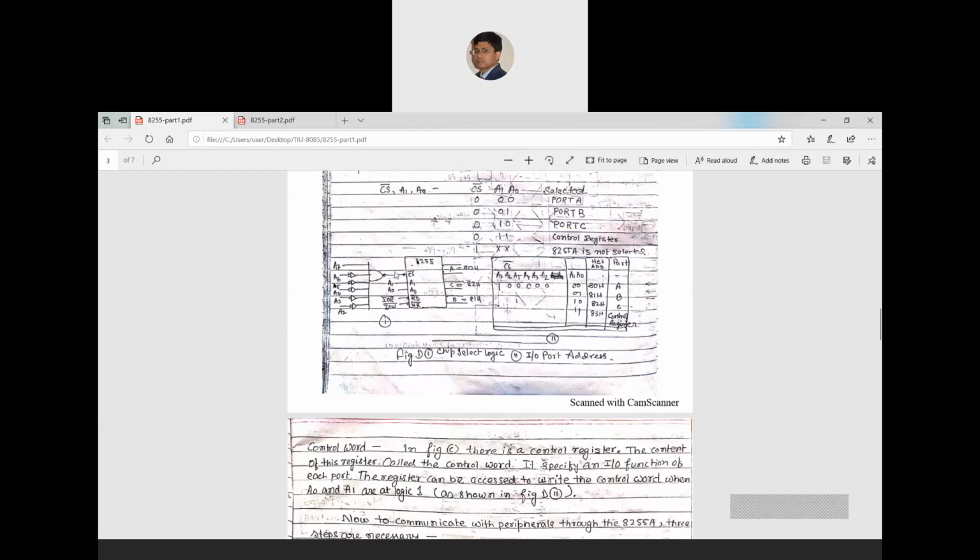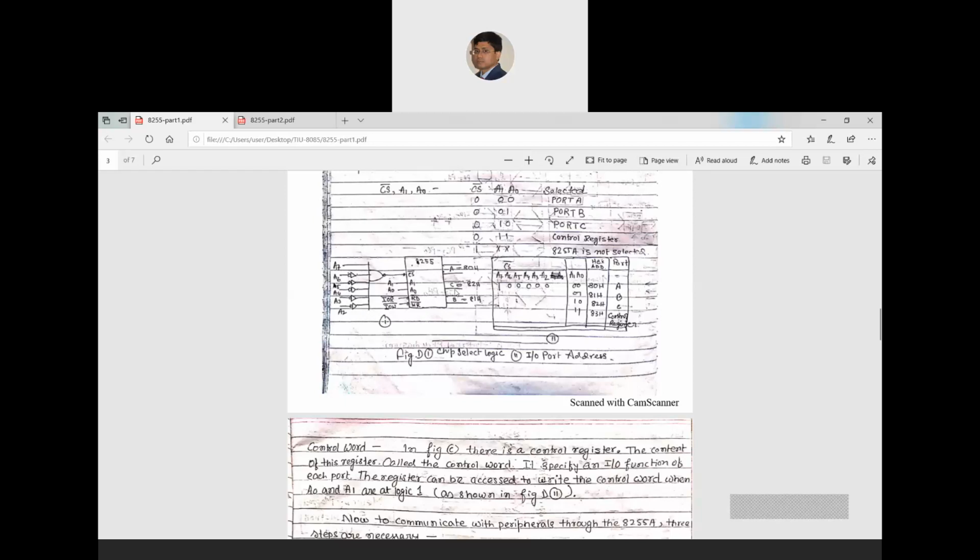That means the external device has an 8-bit address bus, and from this 8-bit address bus I have to select the 8255. In that scenario, I have used A7 to A2, and then A1 and A0 for selecting the port. So I have left these two pins blank, but I have occupied all the other pins. This is the figure I have drawn.